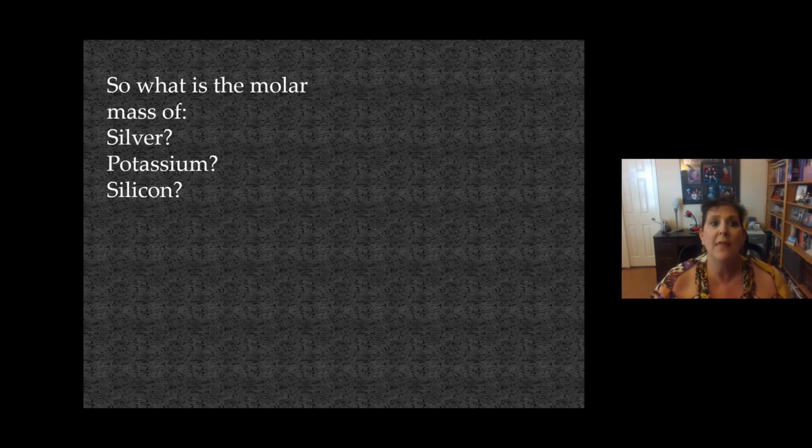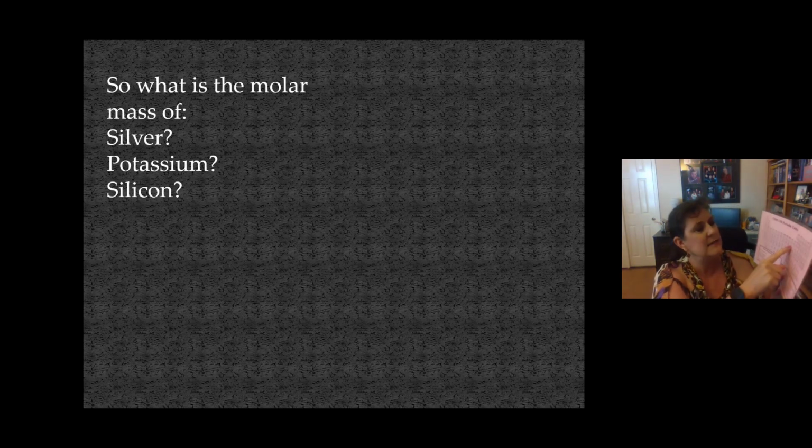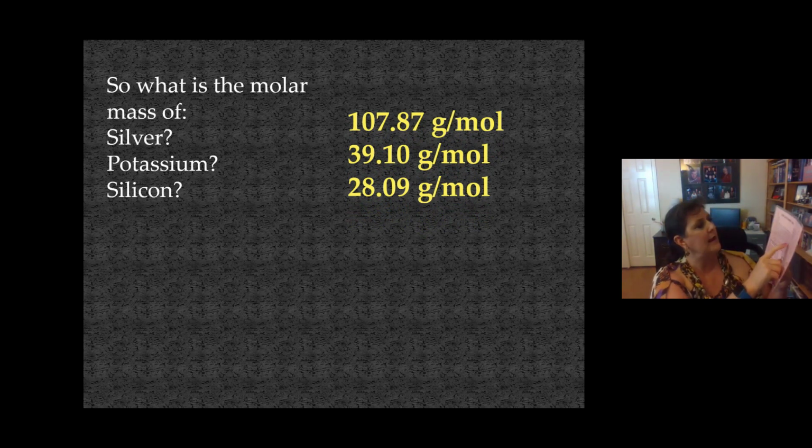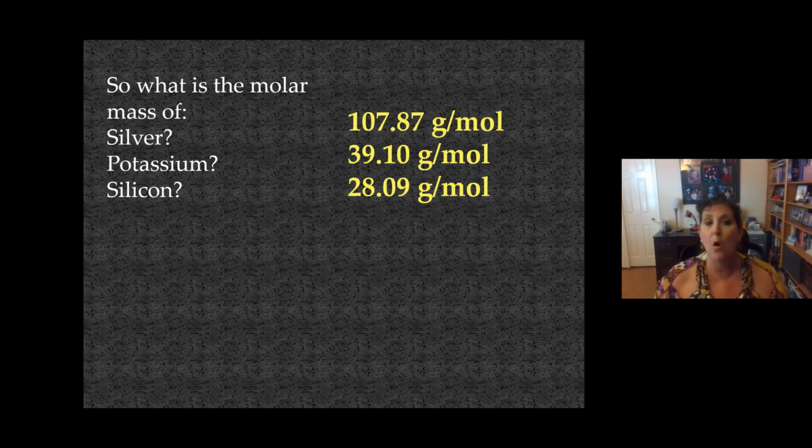Now I want you to find the molar mass for silver, potassium, and silicon. Hit pause. I hope you hit pause. So all you had to do was find silver, potassium, and silicon in your periodic table. Silver is 107.87 grams per mole. Potassium is 39.10 grams per mole. And silicon is 28.09 grams per mole. Again, that's molar mass, and the units are grams per mole, not just grams.